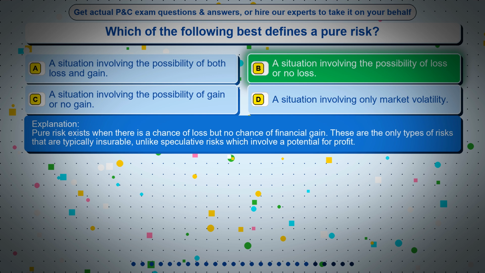Pure risk exists when there is a chance of loss but no chance of financial gain. These are the only types of risks that are typically insurable, unlike speculative risks which involve a potential for profit.